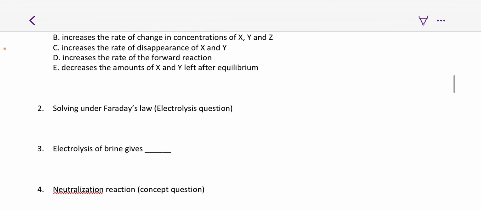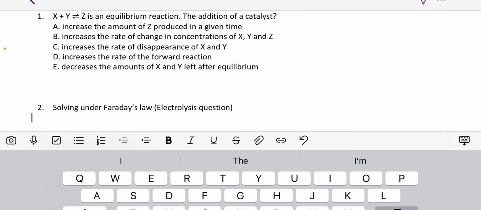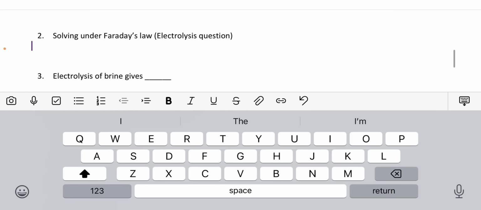So the second question is on Faraday's law of electrolysis. Let's look at some things as it pertains to Faraday's law of electrolysis. We know the first law, used to calculate the mass of substance deposited.